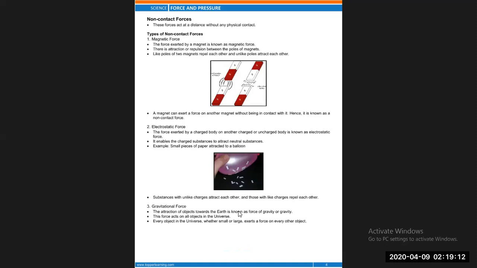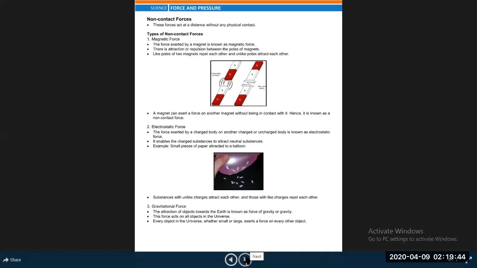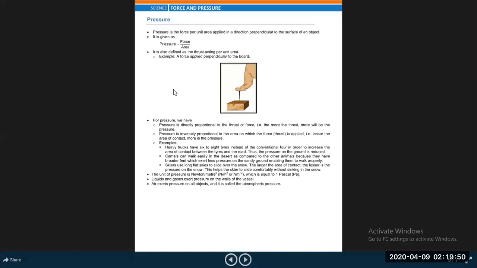The force acts on all the objects in the universe. This gravitational force is a universal force and acts on all objects everywhere, wherever an object has mass, because we know that without mass an object can't exist. So wherever a particle has mass, they will attract each other. Every object in the universe, whether small or large, exerts a force on one another, and this force is called gravitational force, and that's why it is called universal gravitational force, or universal law.